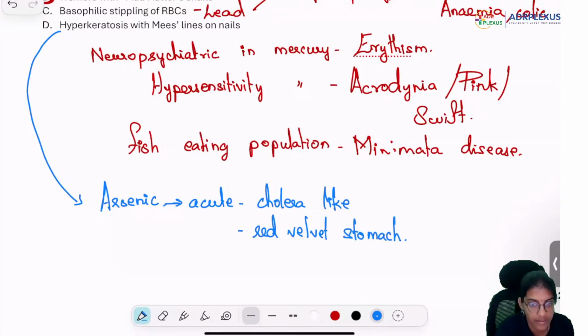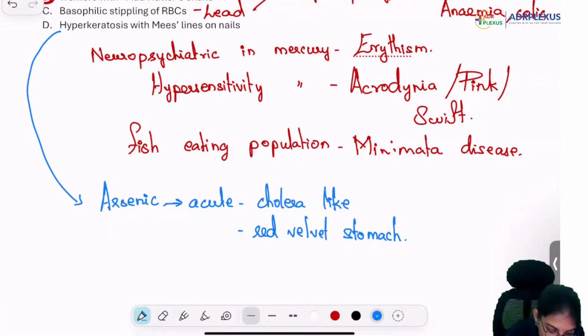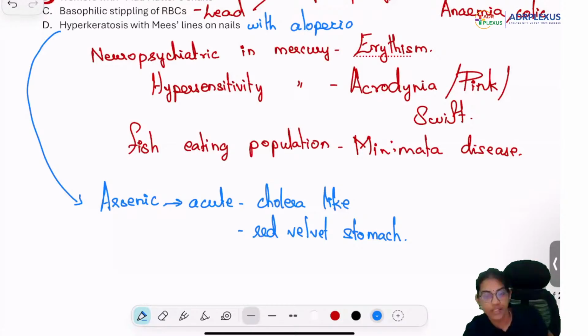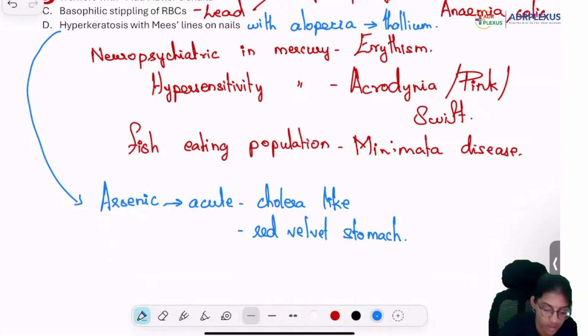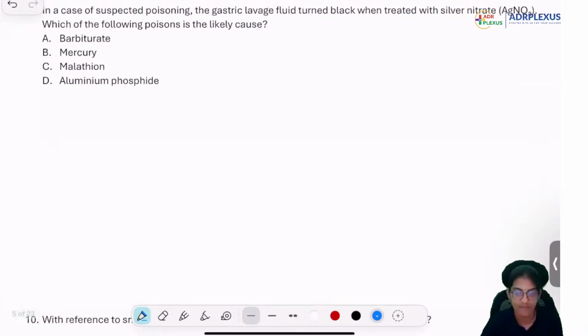Okay, you get a red velvet-like stomach. Now, if the same Mees line comes with alopecia, what do you think of? Very good, doctor. It is thallium. Very good. Okay, next question. Try answering.